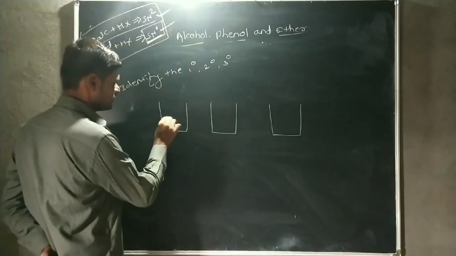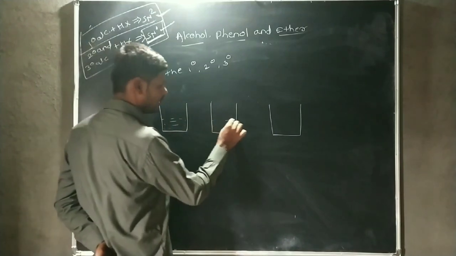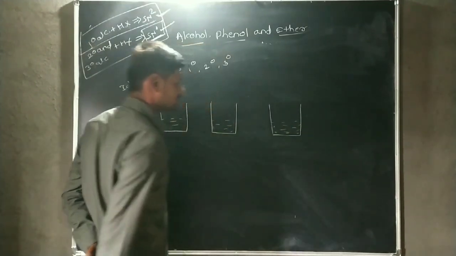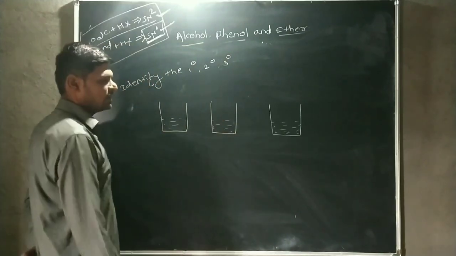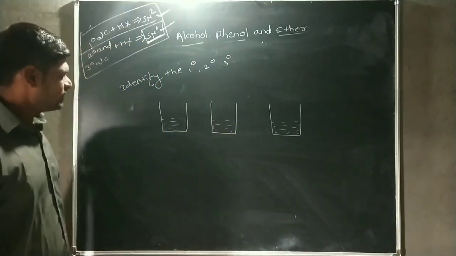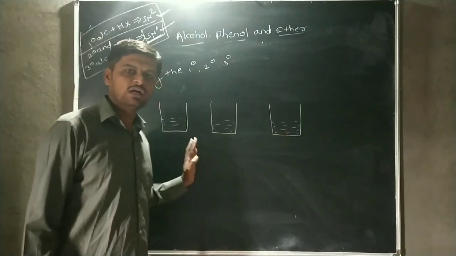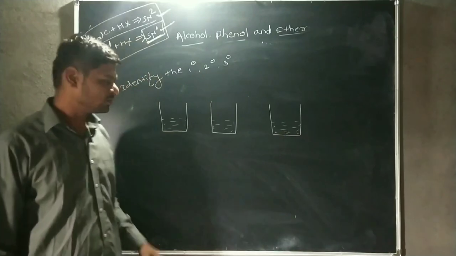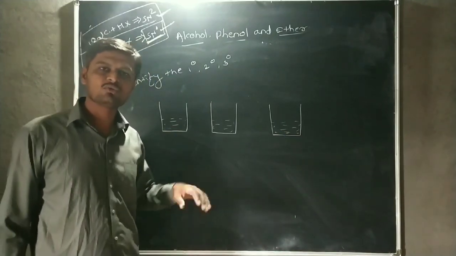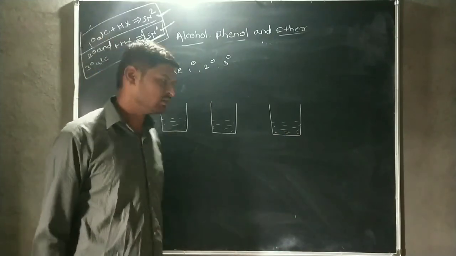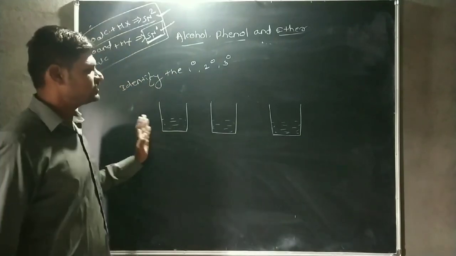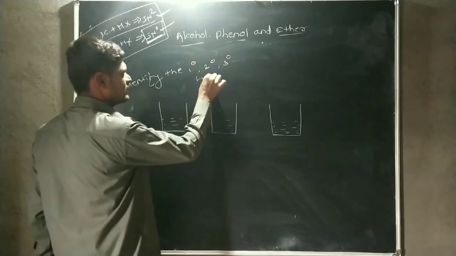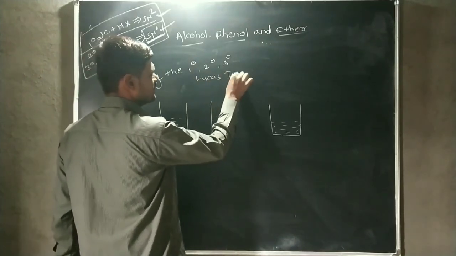In each beaker there is an unknown alcohol. It is either primary, secondary, or tertiary. Now, how do we distinguish which of these three alcohols is primary, which is secondary, and which is tertiary? We can identify or distinguish them by using the Lucas test.